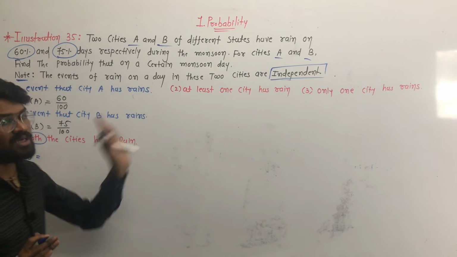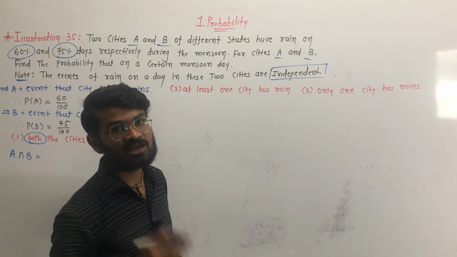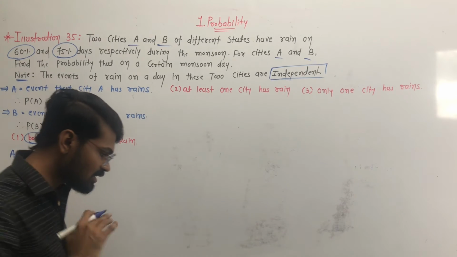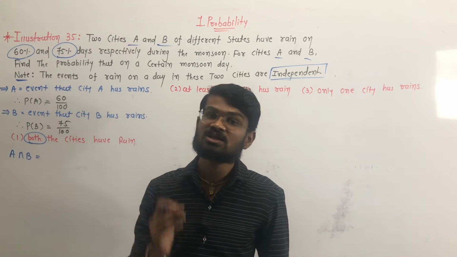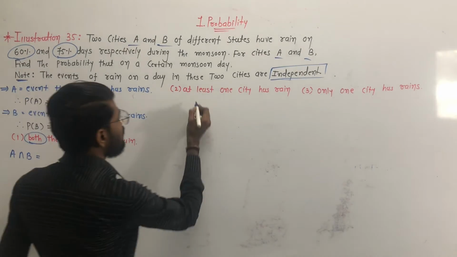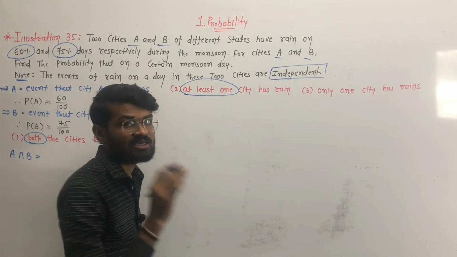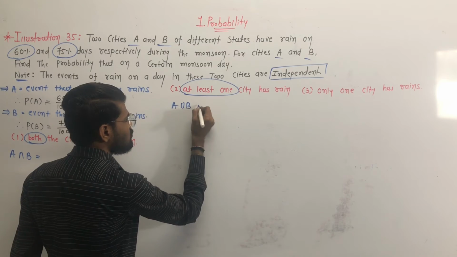Now the second event is that at least one of the cities has rain. At least one of the cities means rain in city A is fine, rain in city B is fine, and rain in both city A and city B is also fine. For at least one we have to use the union. So this event is A union B. It is so simple now.